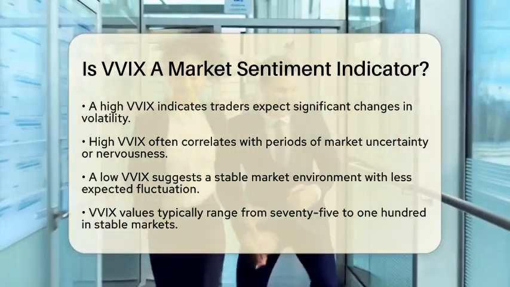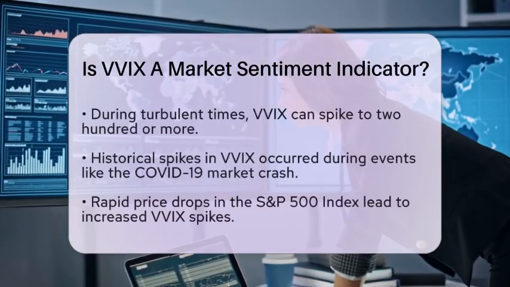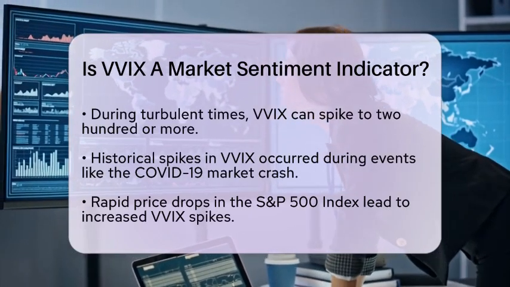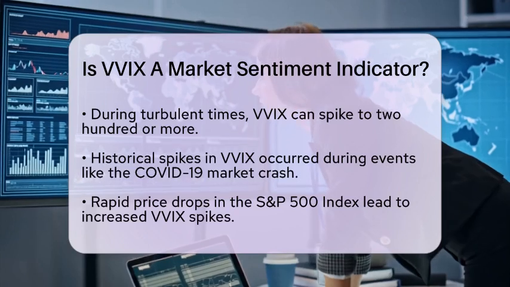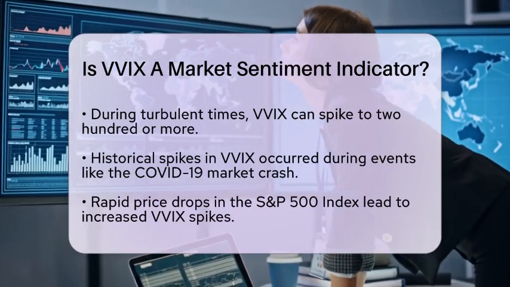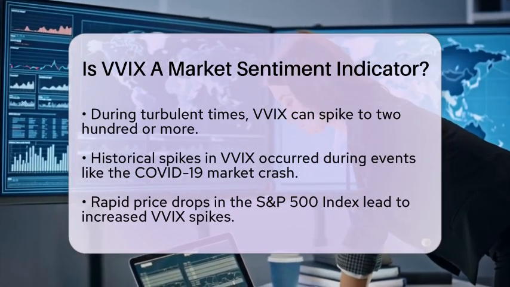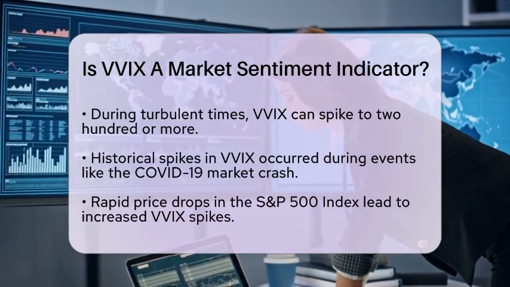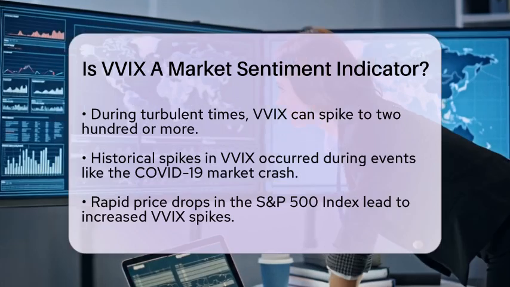Typical values for the VVIX range from 75 to 100 in stable markets, with an average around 86. In more turbulent times, the VVIX can spike to 200 or more. For example, during the COVID-19 market crash, we saw significant spikes in the VVIX. Rapid price drops in the Standard & Poor's 500 index usually lead to these spikes, while slow declines have a lesser effect.